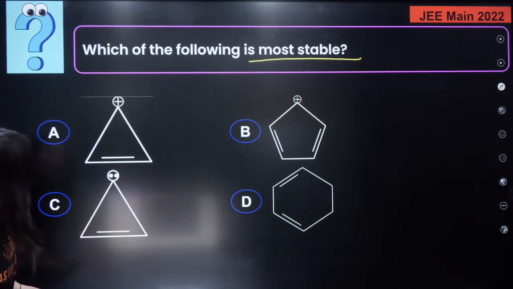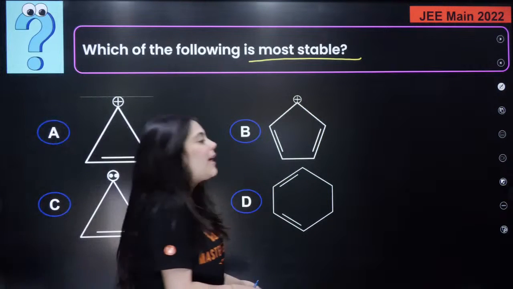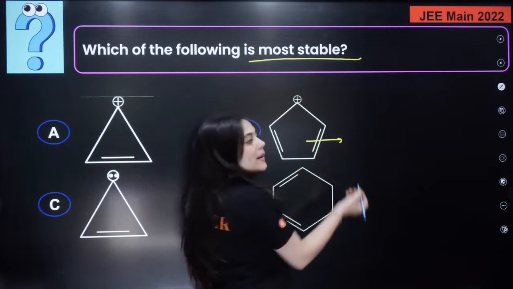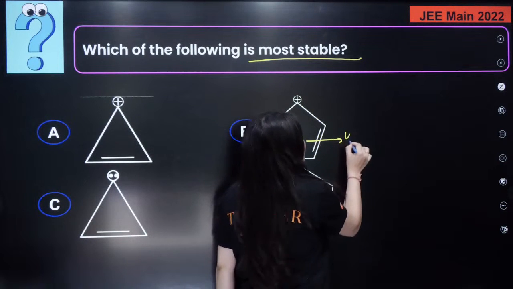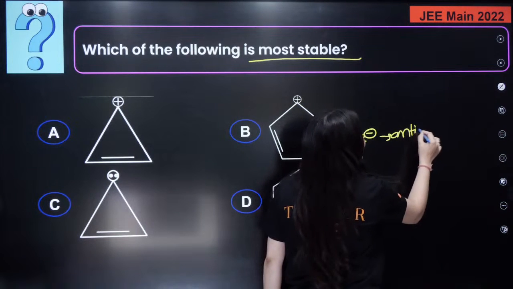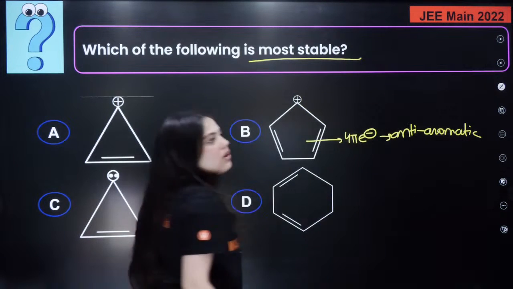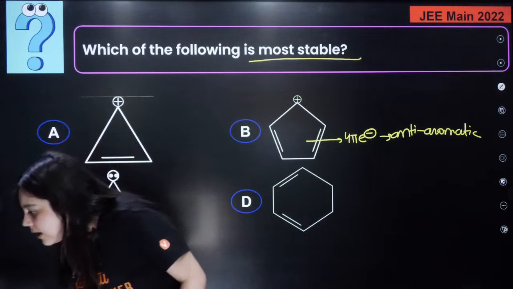First answer by Soumya is B. Soumya is saying B. Beta, look at the B structure. How many electrons does B have? The B is a 4 pi electron system. This is an anti-aromatic compound, right? Anti-aromatic, which means it will not even exist. B cannot be the answer.